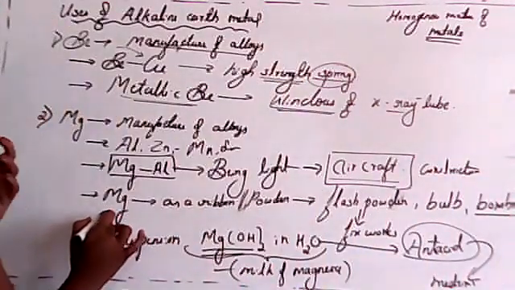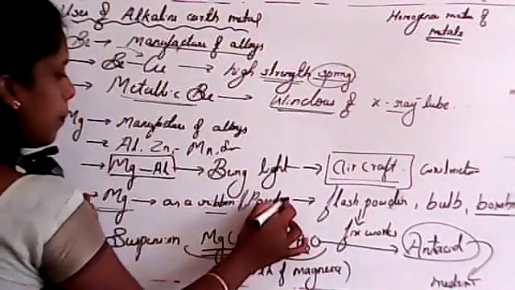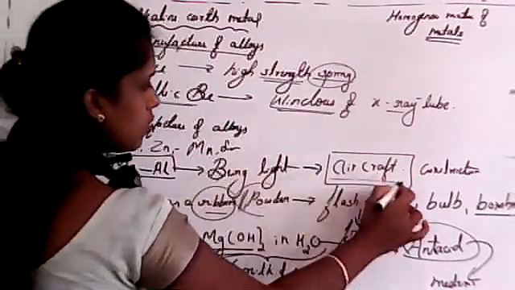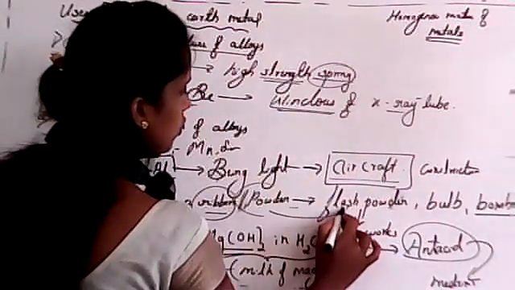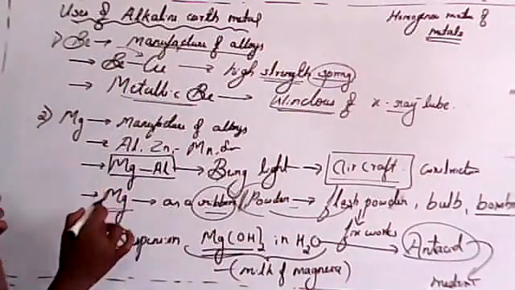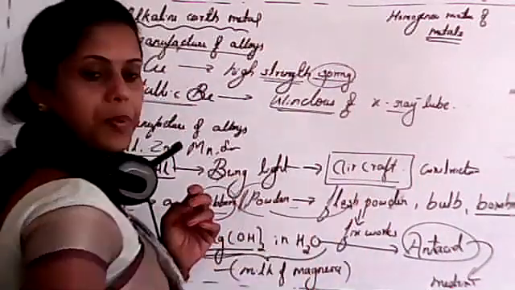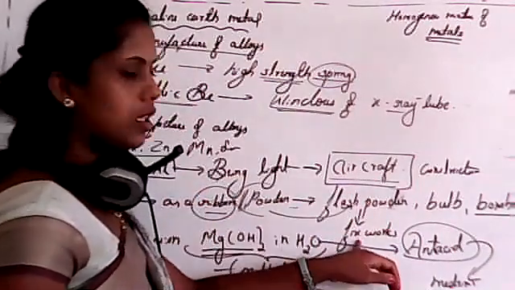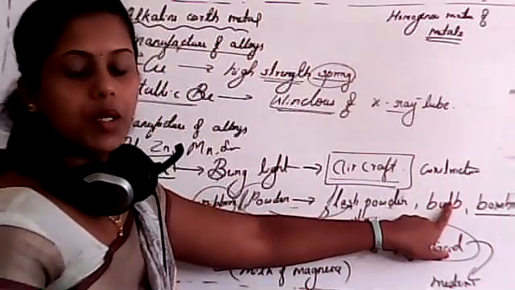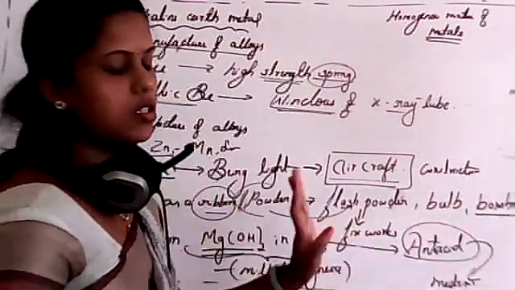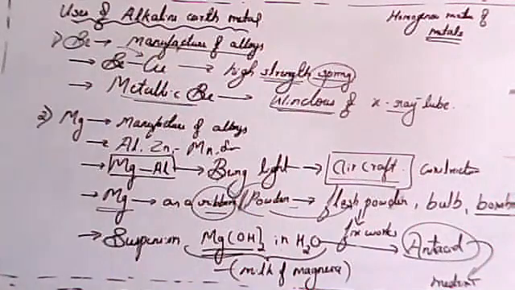So next one, magnesium as a ribbon or a powder. See, in case of ribbon we use it in a bulb, in case of powder it is used in flash powder. Clear? As a ribbon or powder it is used in flash powder preparation, that is nothing but it is used in fireworks. Then bulb, or bombs are also prepared with magnesium.